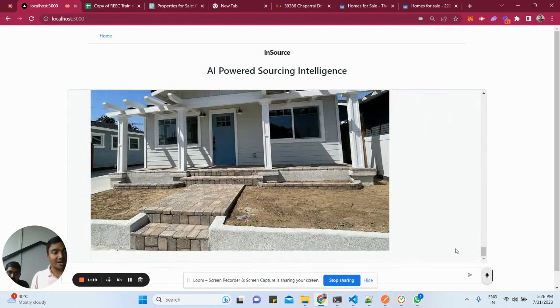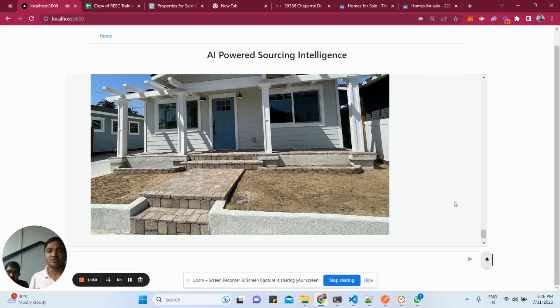Let me show you one demo. I hope it comes right. Hi, can you give me a list of properties with 2 to 3 BHK, where either 2 or 3 BHK can be the option? The budget is around, or anything less than, $5 million, and you can search the whole San Diego area. I'm open to it. Let's see how ChatGPT understands this type of conversation, how it takes it and how it gets back. This is a really good situation which we have to manage.